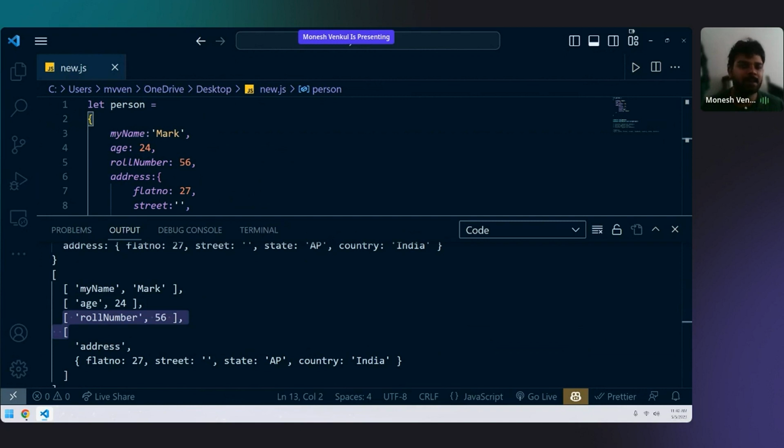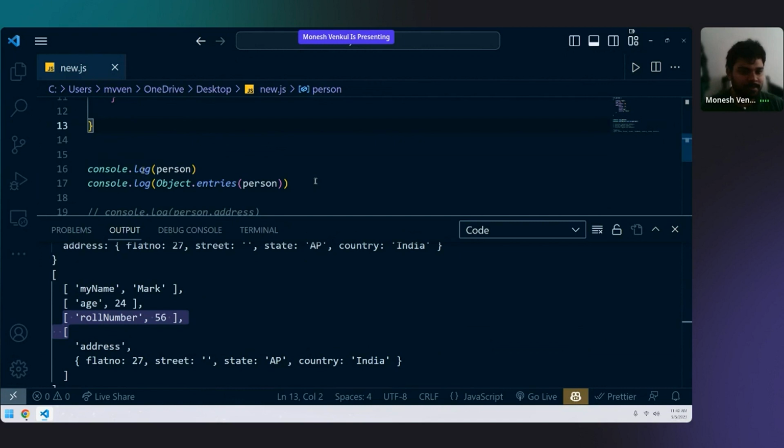Maybe, for example, you are storing in an SQL database. When you're storing in an SQL database, it is best to convert an object into an array first, and pushing the array into SQL is better. So maybe at that time it is helpful. When you're putting more data in SQL, converting it to an array and pushing that array to SQL is easier than pushing your object to SQL.